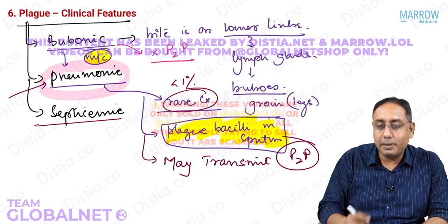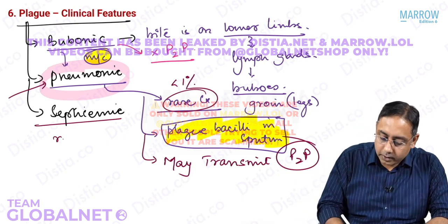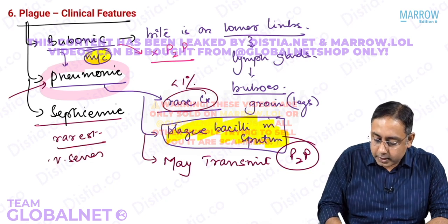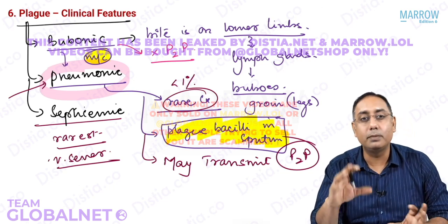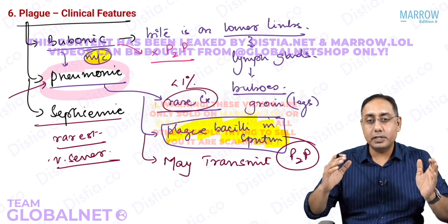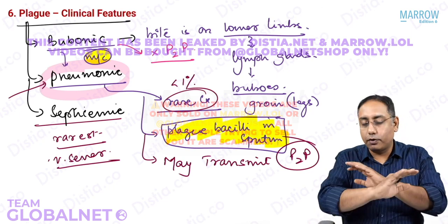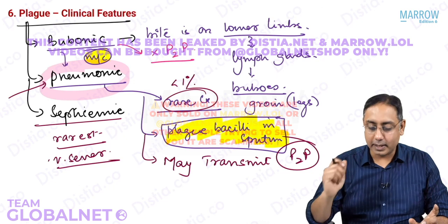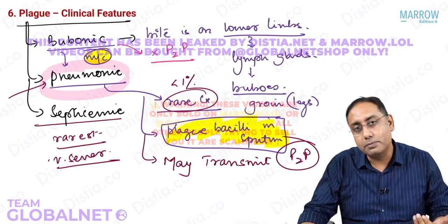Septicemic plague means the plague bacilli has crossed the lymph glands and it is there in the blood. It is one of the rarest phenomena and it is very severe. The case fatality rate could range between 30 to 80% in a septicemic or a pneumonic plague. The pneumonic plague patients have to be very categorically isolated all the time. Why? Because the person may keep on spreading the plague bacilli. So this is what you need to know about the clinical features of the different types of plague.